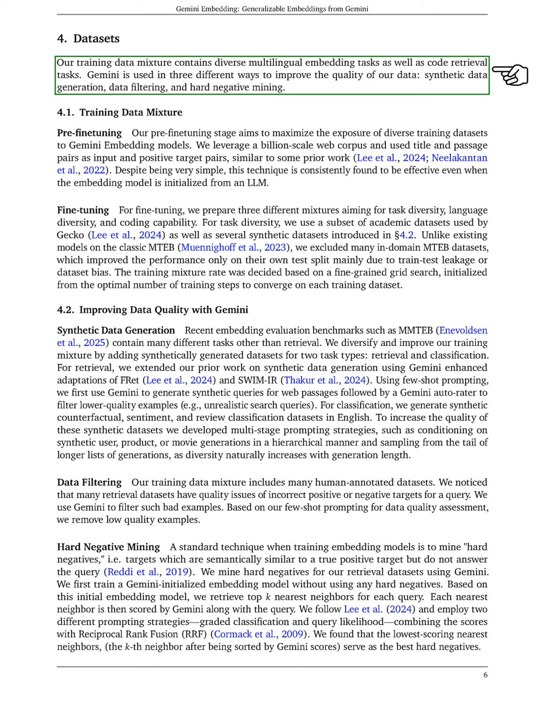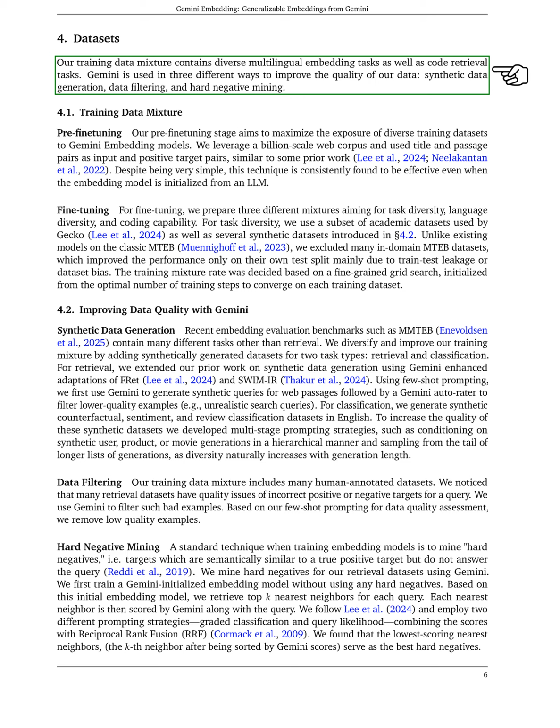Our training data also includes human annotated datasets, but we found that many retrieval datasets had quality issues. We use Gemini to filter out these poor examples based on our quality assessment prompts. In terms of hard negative mining, we identify targets that are similar to true positives but do not answer the query.